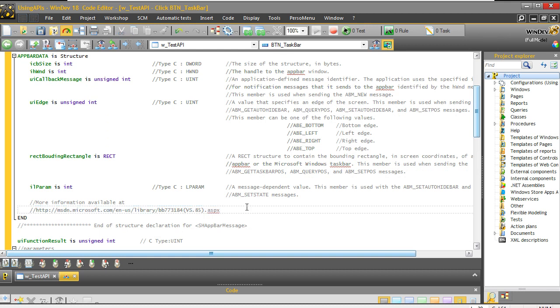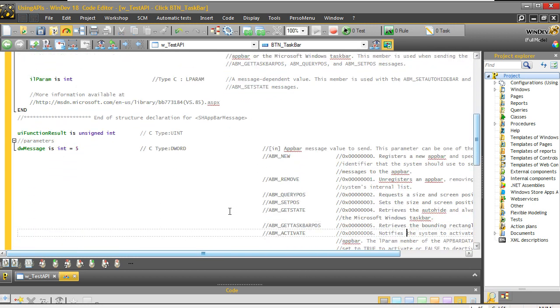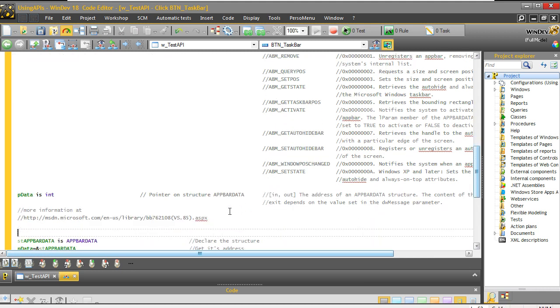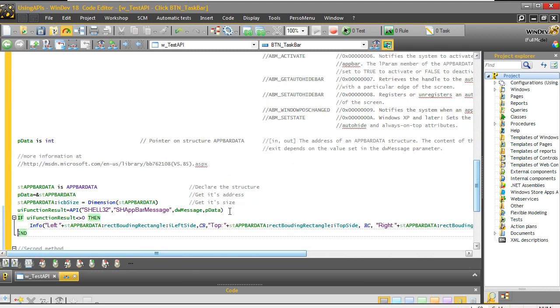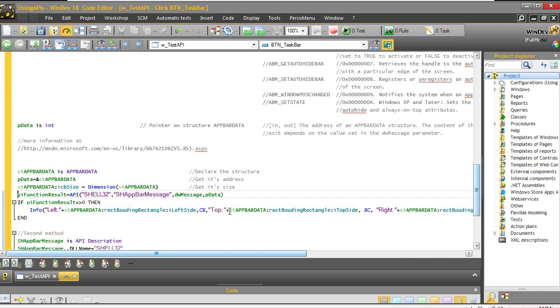I've copied all the commands from the MSDN page also. And after that, same thing, commands and all that. You can look at the detail. It's not really important at that point, but just to show you that it's becoming something that is usable. Then at that point, I have here my call using the API syntax.